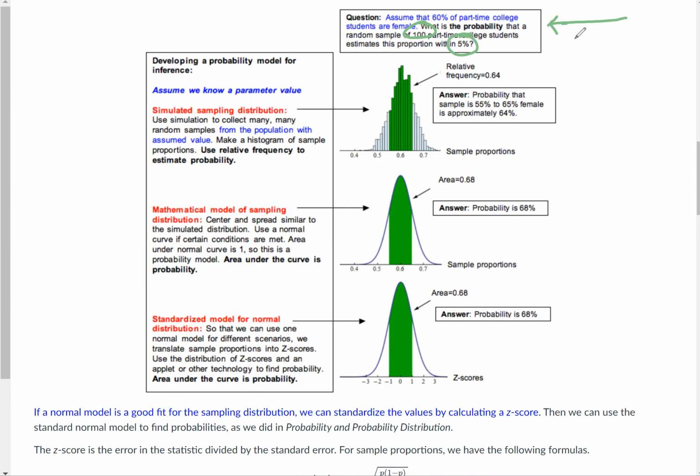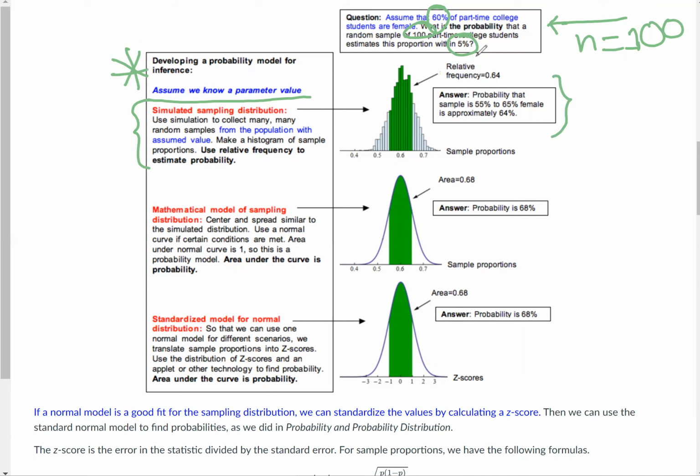Well, we see that the size of the sample is 100. That's a good thing, right? The larger the sample size, the more likely you are to be close to the actual population proportion of 60%. So let's develop a probability model for inference. Let's assume that we know a parameter value. Simulating the sampling distribution: use simulation to collect many random samples from the population with the assumed value. Make a histogram of sample proportions. Use relative frequency to estimate probability.